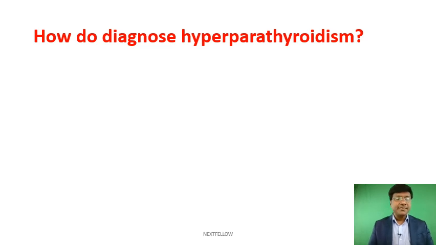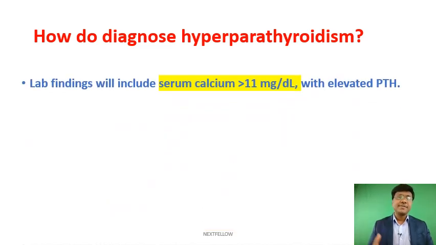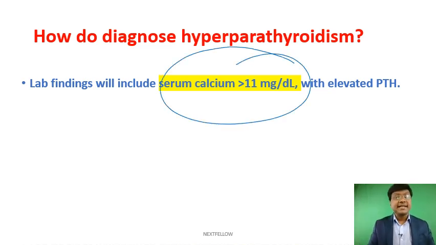And how do you diagnose hyperparathyroidism? Diagnosis is by estimating the serum calcium levels. The serum calcium levels will be more than 11 milligrams per deciliter with elevated parathormone.